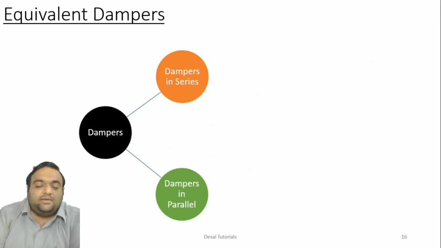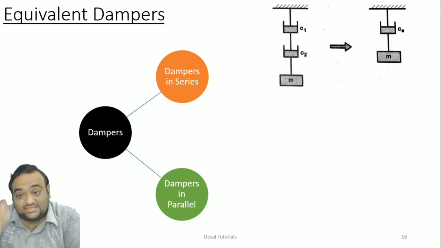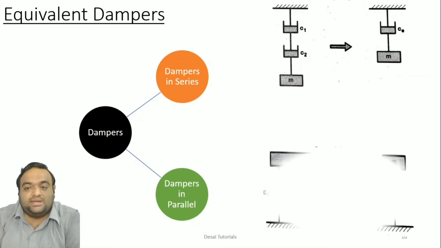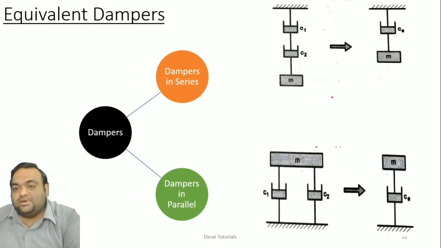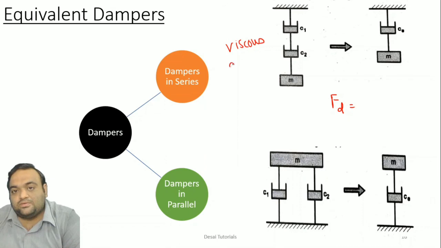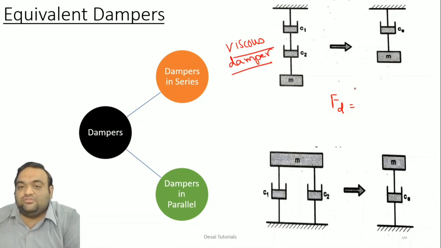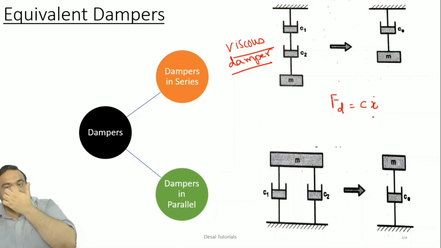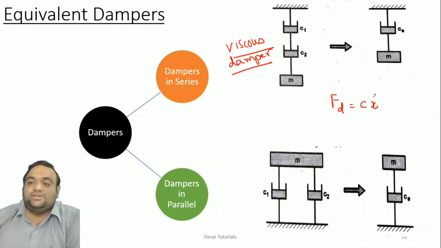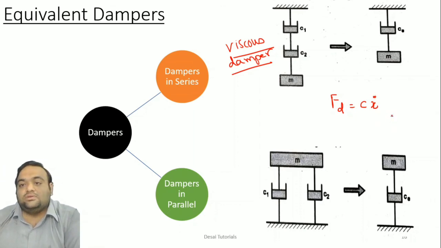Now the same with the case of the damper. So damper in series and damper in parallel. Okay. So here one thing you need to remember, that equation, damping force, here viscous dampers are used. So in viscous damping, the damping force F is given by C into x dot, because it is directly proportional to the velocity of the system.